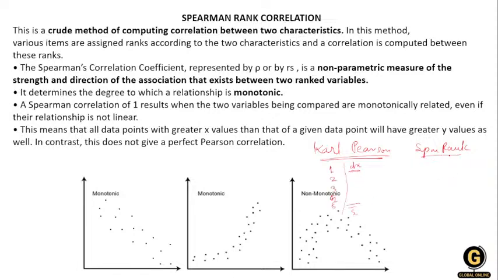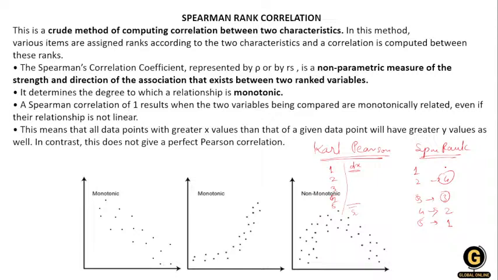When I'm talking about the Spearman correlation, whatever data I have, I'm giving a rank to it. Whatever the highest value, I give it rank 1. Then the next lowest one is 4, so this is 2, this is 3rd, this is 4. I am giving a rank to every data point. So this is the Spearman rank correlation.